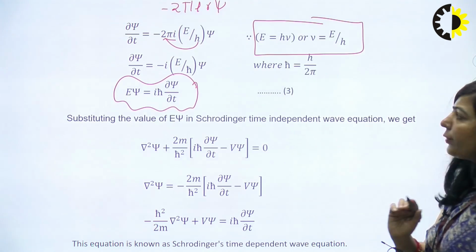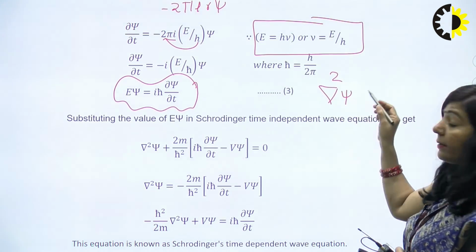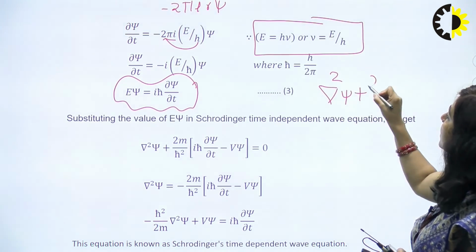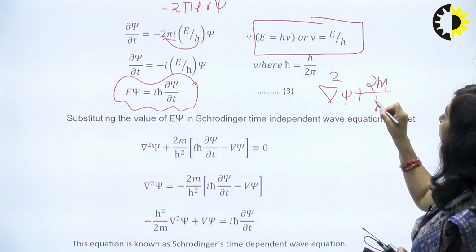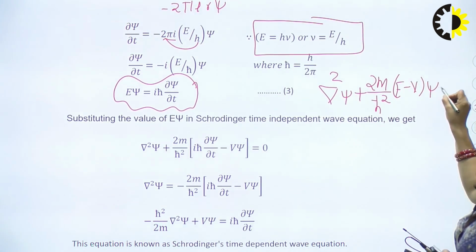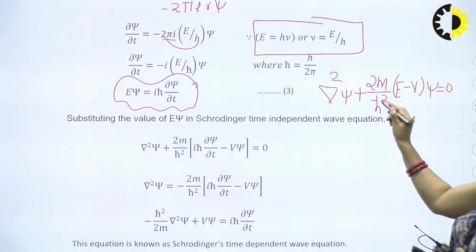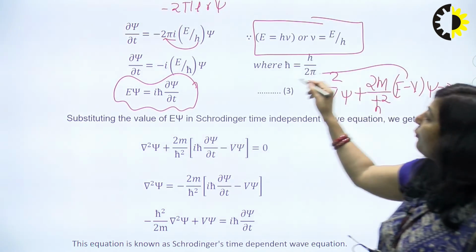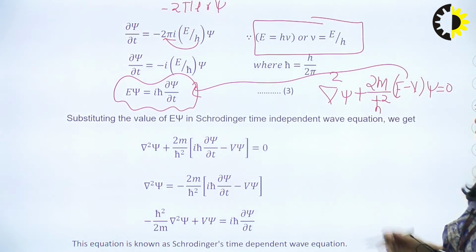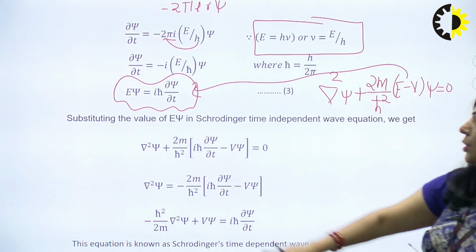Now you know what your time independent equation is. We have seen earlier that del square psi plus 2m upon h cross square E minus V psi equals 0. That is our time independent equation. Now substitute the value of E from equation number 3. What will you get?